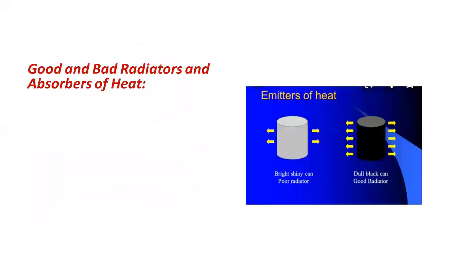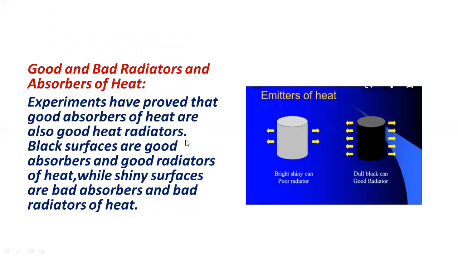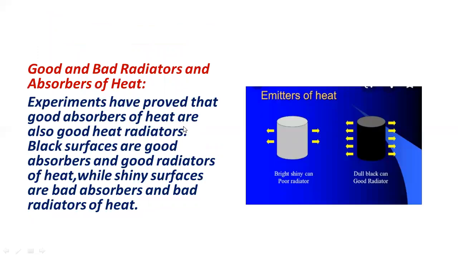Good and bad radiators and absorbers of heat. Experiments have proved that good absorbers of heat are also good reflectors or radiators. Black surfaces are good absorbers and good radiators of heat, while shiny surfaces or light surfaces are bad absorbers and bad radiators of heat.